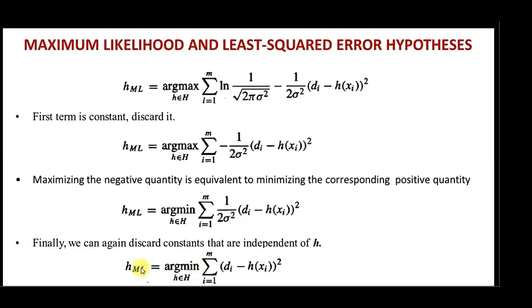HML, that is the maximum likelihood hypothesis, is equivalent to argmin of the summation of i equal to 1 to m, (di minus h of xi) whole square, for all the hypotheses.